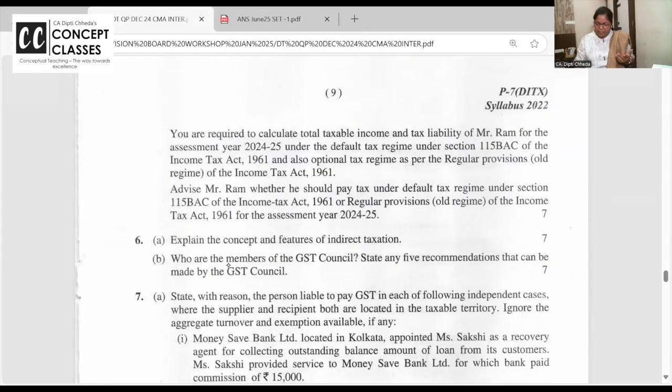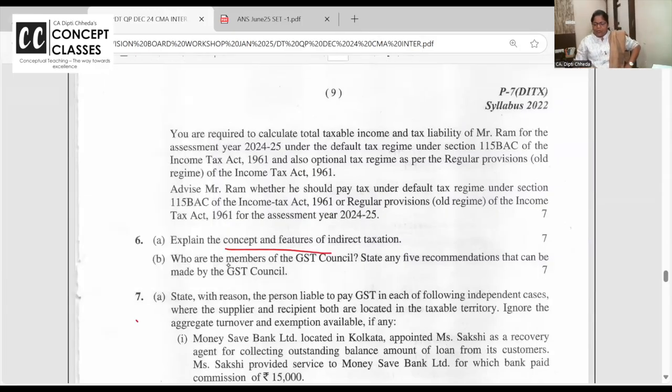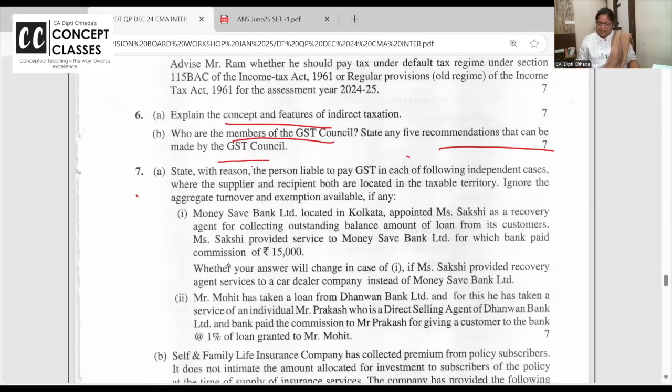Solve in both the regimes, as I said, question number 6A and B. Now look at this. Why were you not able to do this when you know this concept and the features? It's so simple: what are the concept and features of GST? It's a value addition tax, it's a transparent tax, it's a destination based tax. There is no cascading effect, and you can elaborate. Who are the members of the GST Council? Finance Minister followed by each state's representative, and 5 recommendations that can be made by the GST Council. They can decide on applicability, return filing, turnover limit, all applicability. That's what they can decide.